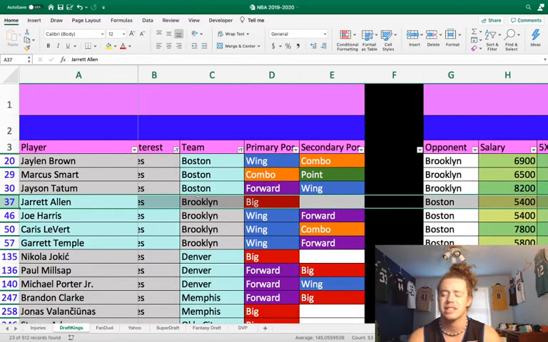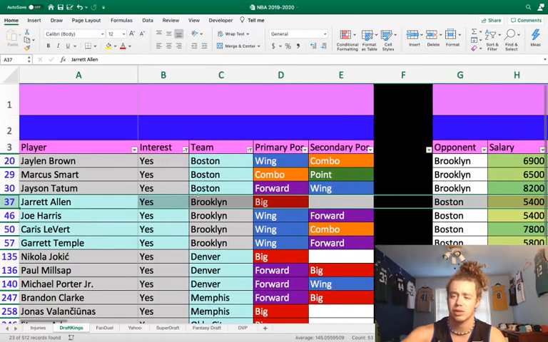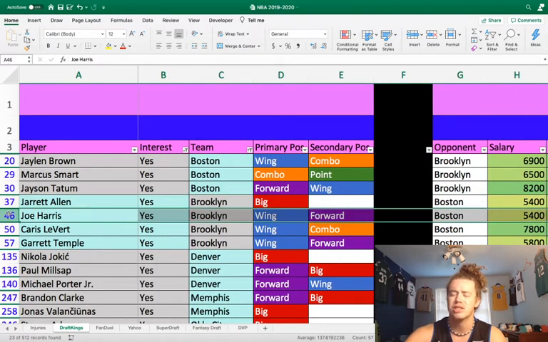He's going to be going against Daniel Theis, who's just not big enough to handle him anyway. He should be getting a ton of rebounds, be able to score a good bit. A double-double should happen for him for sure. He's got a high enough ceiling at 5,400 where I just want to pay for it. Joe Harris always seems to go under his own ownership for Brooklyn since the bubble started.